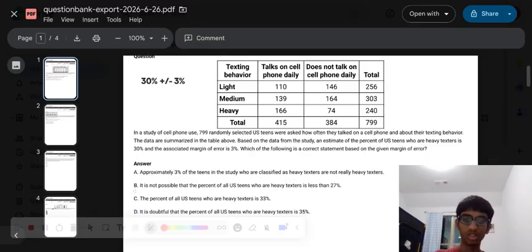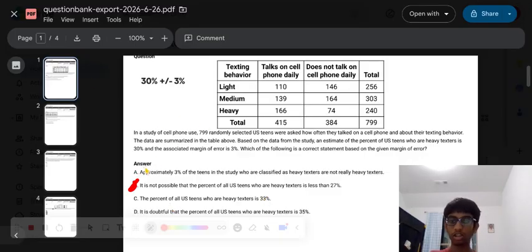Our next answer choice says B. It is not possible that the percentage of all US teens who are heavy texters is less than 27%. This one is actually incorrect. The reason for this is because this range is more of a probability, okay? The range of 27 to 33, it's most likely within this range. However, it is not required to be in this range. So this is actually incorrect.